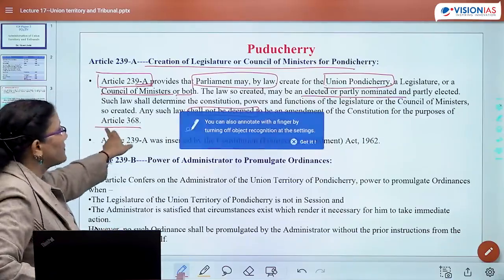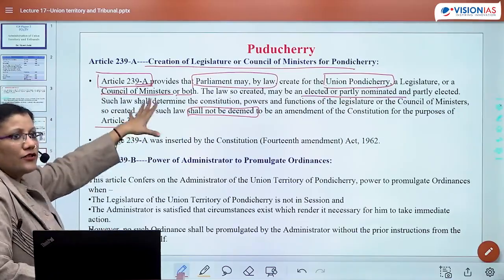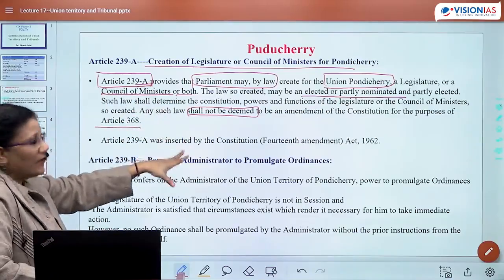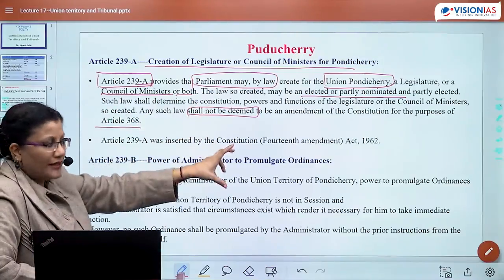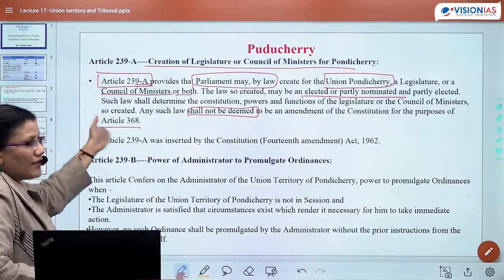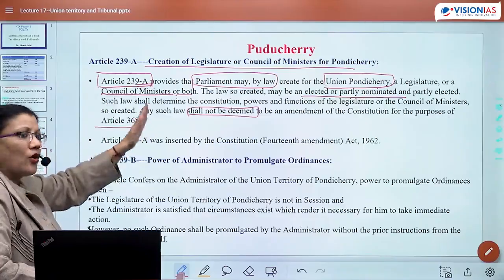This point becomes very important for your prelims. So what is the idea? Article 239A talks about creation of a legislature or a council of ministers or both for the UT of Puducherry.